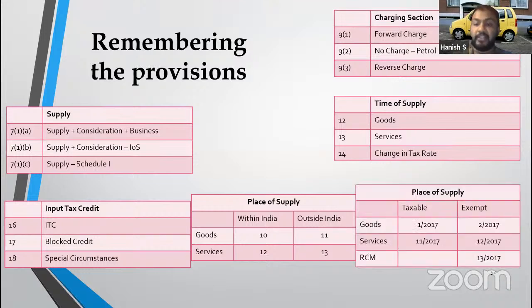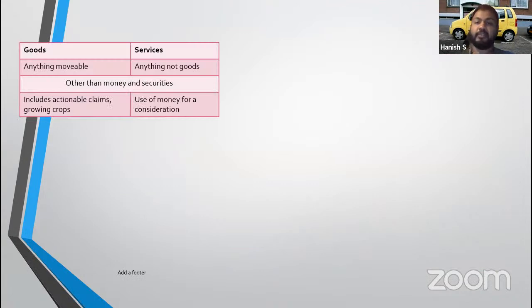Right. Rate of tax notifications, goods, 1 of 2017, and exemptions, 2 of 2017. Services, 11 of 2017 is taxable, 12 of 2017 is exempt. RCM is 13 of 2017. What you have to remember now is services. 11 of 2017 taxable, 12 of 2017 exempt, 13 of 2017 is RCM. These three notifications you please remember. Right?